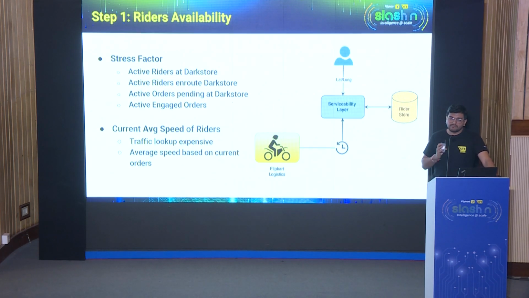So what we did was, we compute the average speed of the riders currently, during order placement or during order fulfillment, right? So at every dark store, we know the current average speed of the riders around that area. Given that a dark store has a very small catchment area, the average speed would indicate the average speed around that particular dark store. So instead of doing a traffic computation, which is expensive, we stored the rider information along with the average speed for that particular rider, right? So this is how we solved for the rider ability.